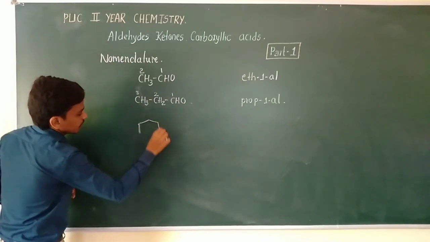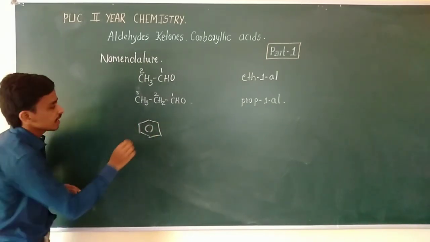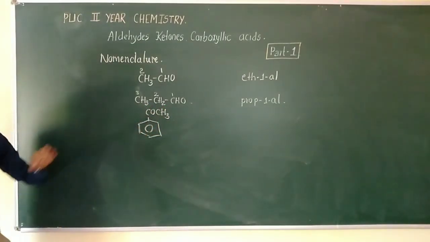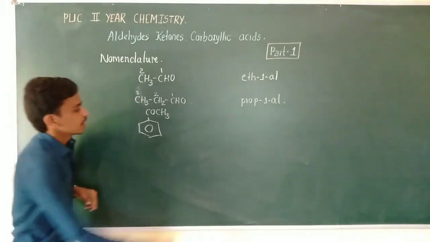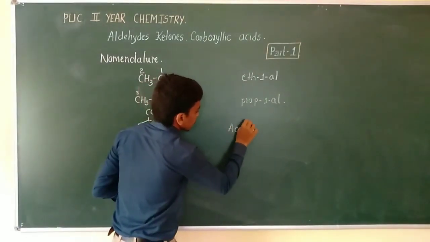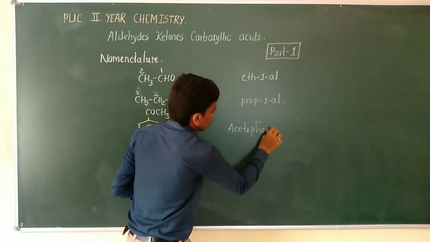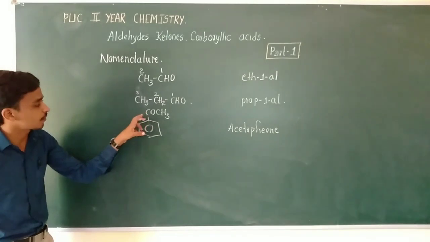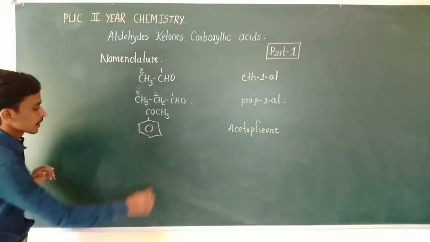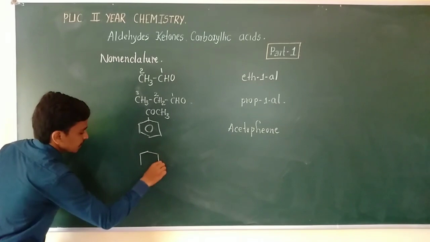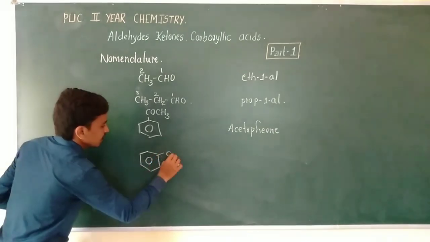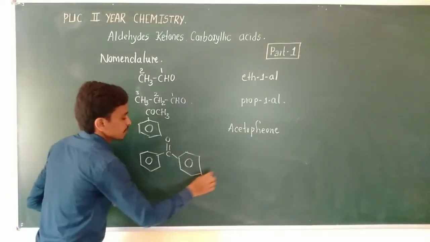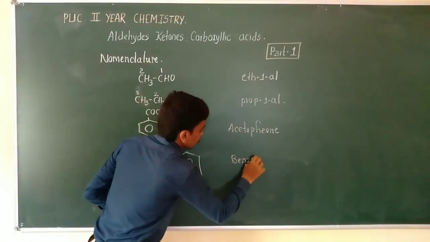Now write the next structure: a benzene ring with a COCH3 group. It is part of the ketones, and its name is acetophenone. It has an acetyl group along with a benzene ring, which is phenone, therefore it is acetophenone. Similarly, the next compound has a benzene ring on both sides of the ketone. This compound is called benzophenone.